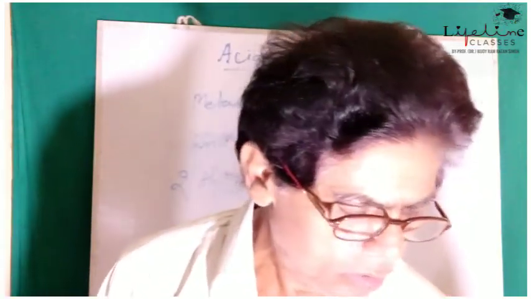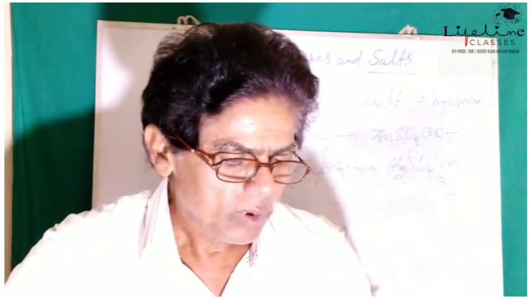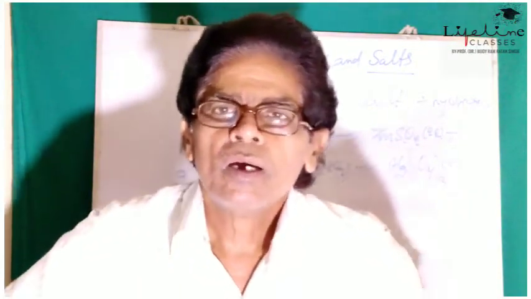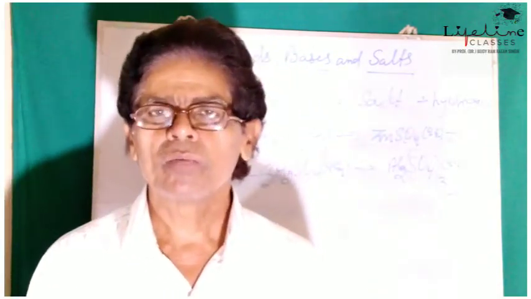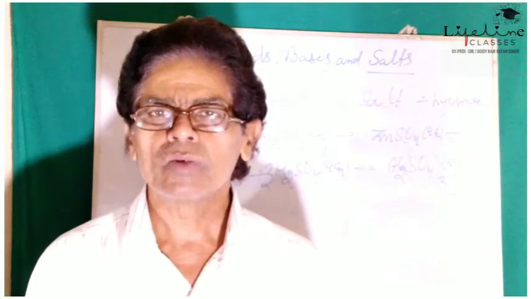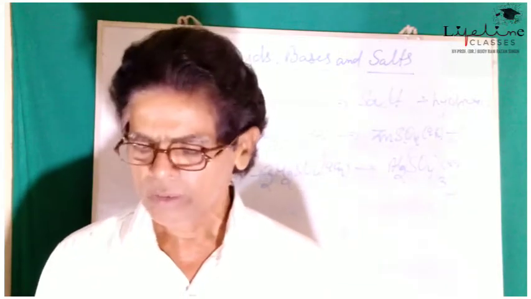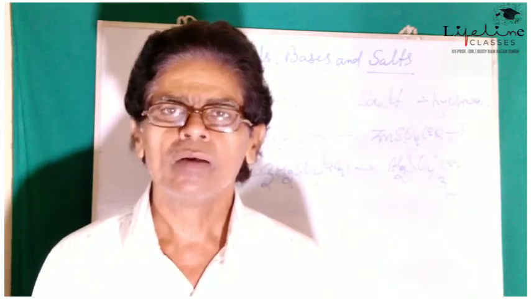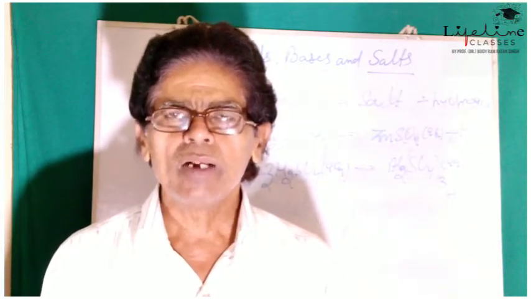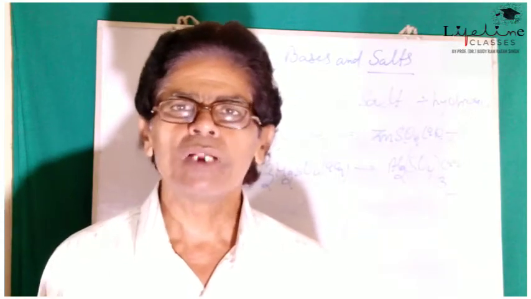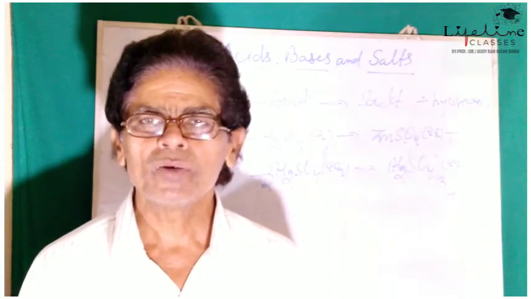Now let us try to understand the reaction of metals with alkalis. First of all, there are many metals which, when treated with dilute acids, do not give hydrogen gas, such as copper, silver, gold, platinum, or even mercury. Why does this happen?